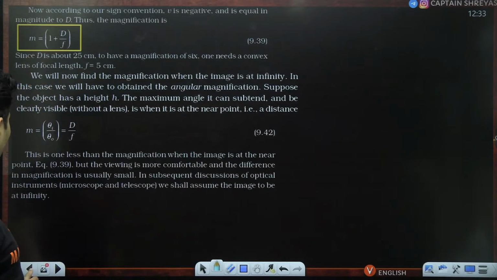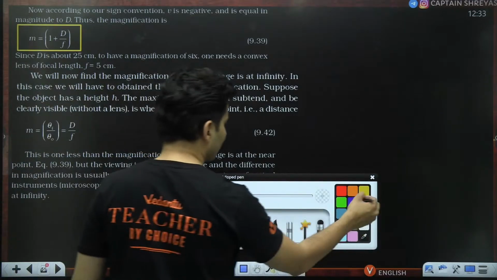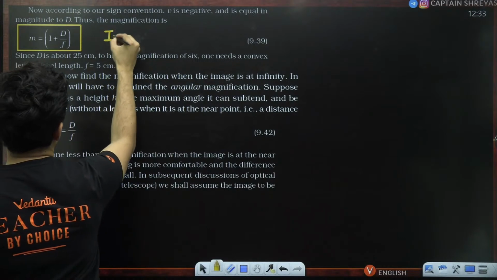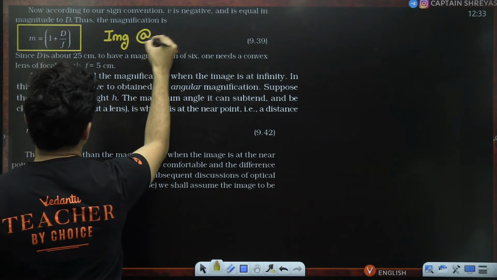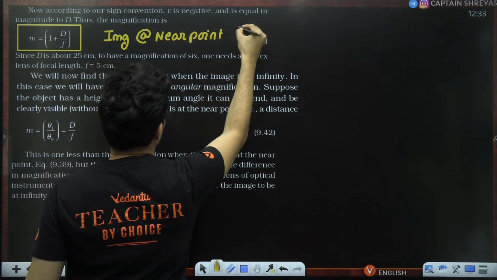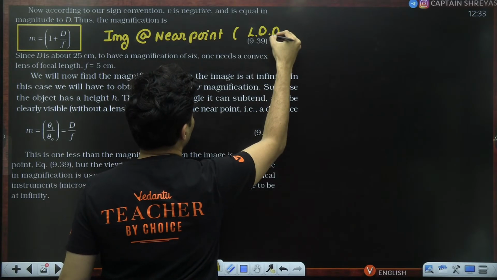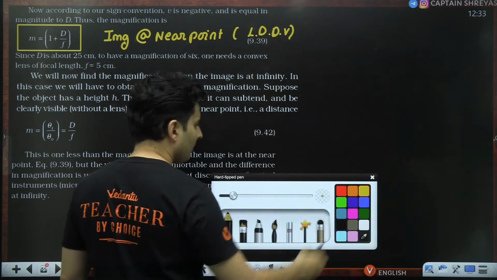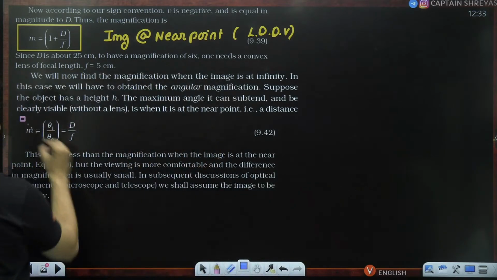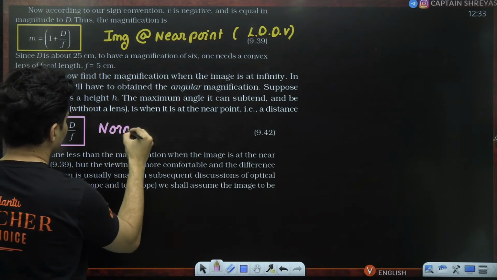What is F? F is the focal length of that lens. So it is 1 plus D by F. This is for the LDDV arrangement. This is when the image is at the near point, that is least distance of distinct vision. But if at all you decide to keep it very, very far away, this is your normal vision.